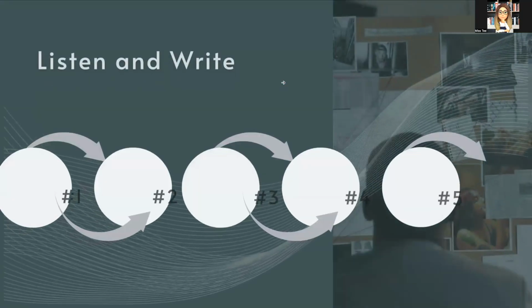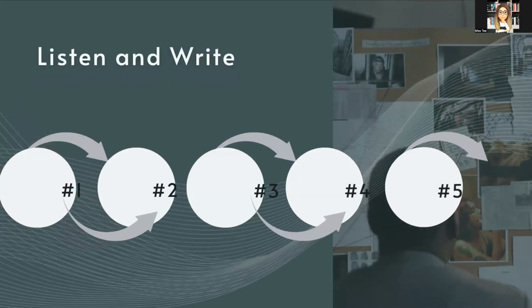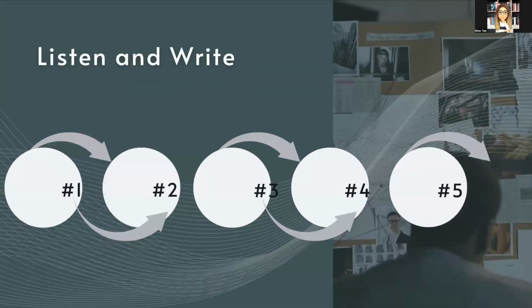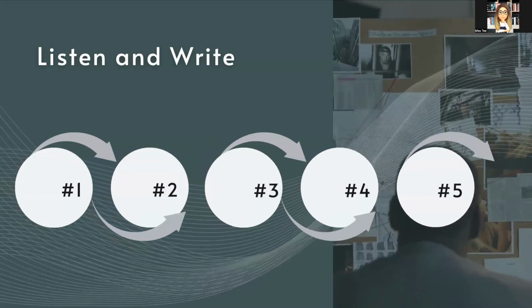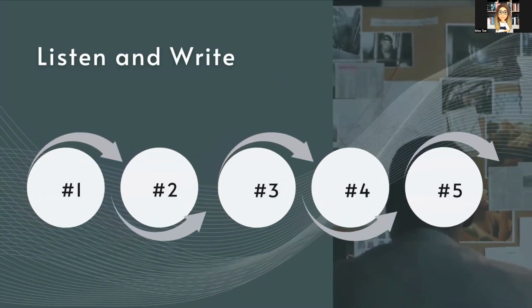Now, you are going to see numbers 1 to 5 on the screen. Each number represents a different sentence that will be read. We'll start with sentence number 1. Number 1.